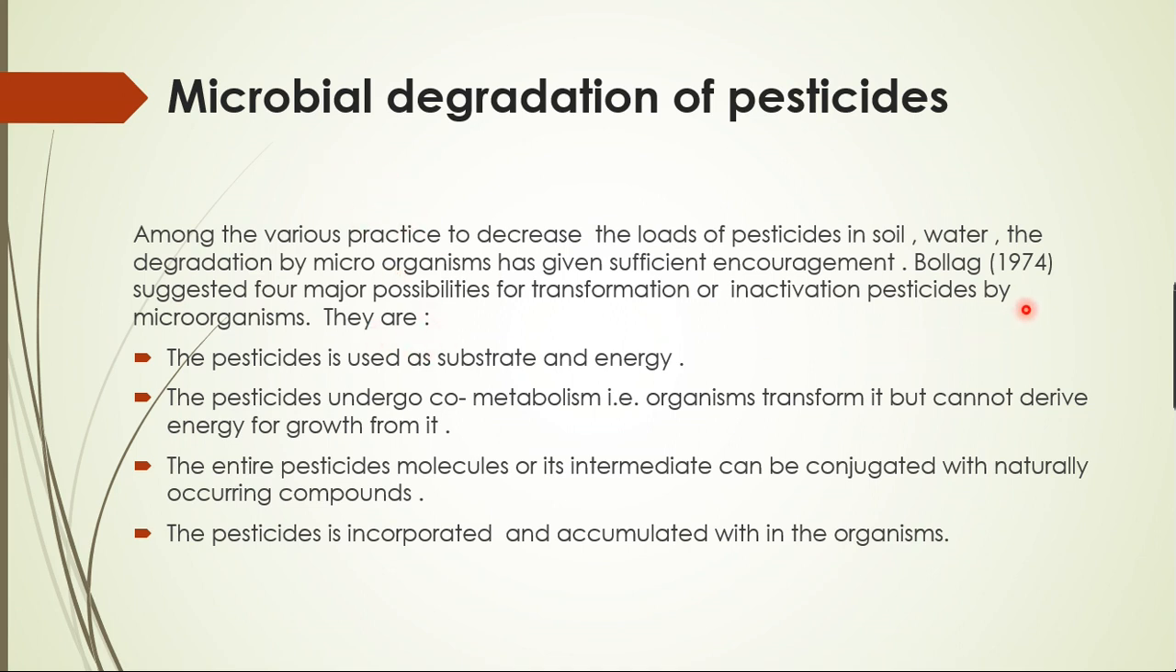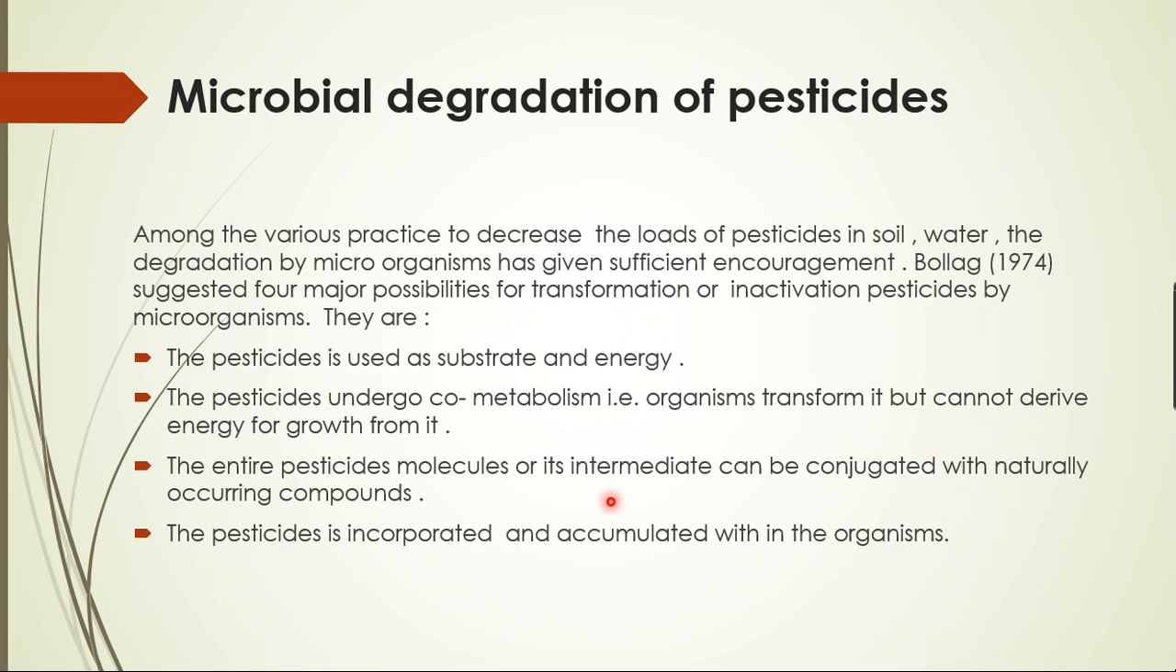So, for this, Bullock in 1974 suggested four major possibilities for transforming these toxic pesticides into non-toxic compounds or inactivating those pesticides by microorganisms: the pesticides used as substrate and energy source, and the pesticides undergoing co-metabolism. What do you mean by co-metabolism? They are not going to derive the energy from it, but they are going to co-metabolize in the form of enzymes or something.